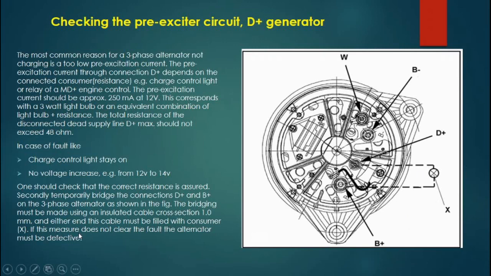If this measure does not clear the fault, the alternator must be defective. It means if you bridge this and the generator does not start generating power, the generator really is faulty.